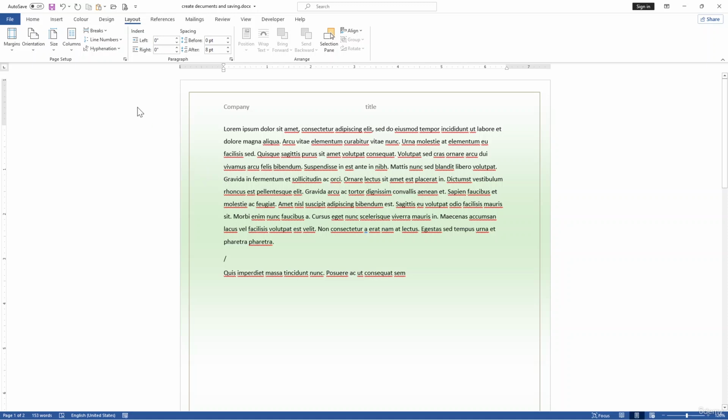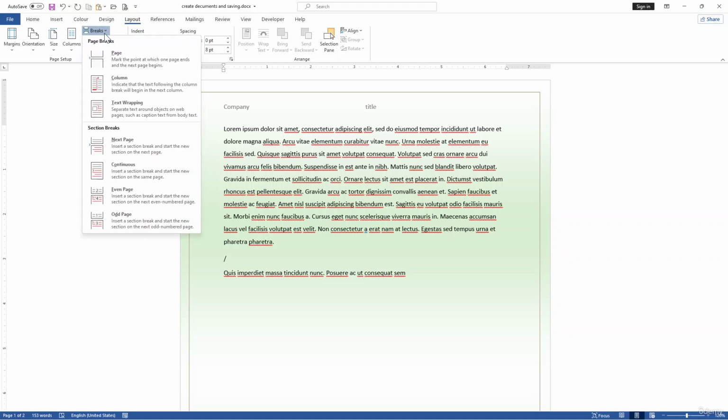When you want to use breaks, here we have different options like the section break. This will insert a section break and start a new section at the next level. Next page, also continuous, and also even page, so you have the different options.